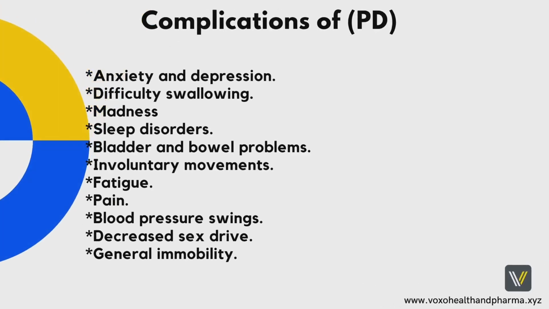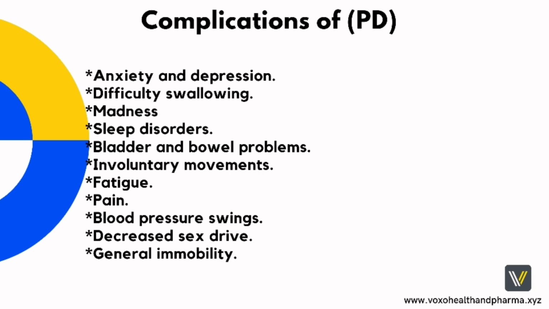Next, complications of Parkinson's disease. 1. Anxiety and depression. 2. Difficulty swallowing. 3. Mental changes, for example memory loss, trouble concentrating, bad decisions, hallucinations, seeing things that are not real. Confusion, false thoughts, irritability, sleep disturbances, anxiety. 4. Sleep disorders. 5. Bladder and bowel problems, like frequent urge to urinate, incontinence or overactive bladder urge. Incontinence when you laugh, exercise, or sneeze, stress incontinence.